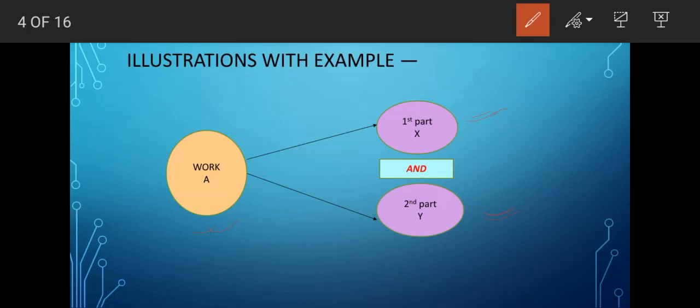So under the fundamental principle of multiplication, both these two parts, the first part X and the second part Y of work A, are to be completed. Neither the first part nor the second part is to be ignored. That is why, as both the parts are to be taken into consideration, these two parts are joined in terms of "and". So we can understand that this "and" implies the fundamental principle of multiplication.